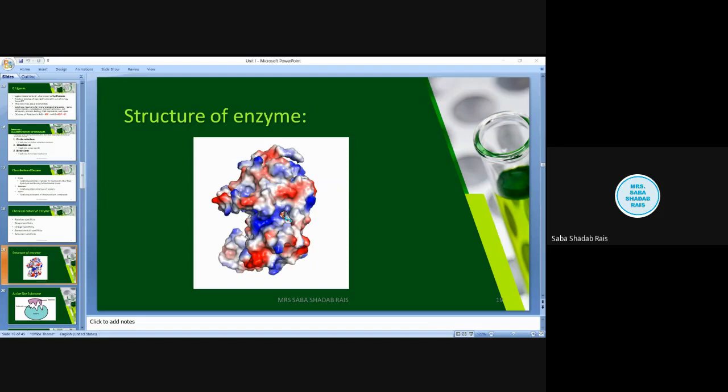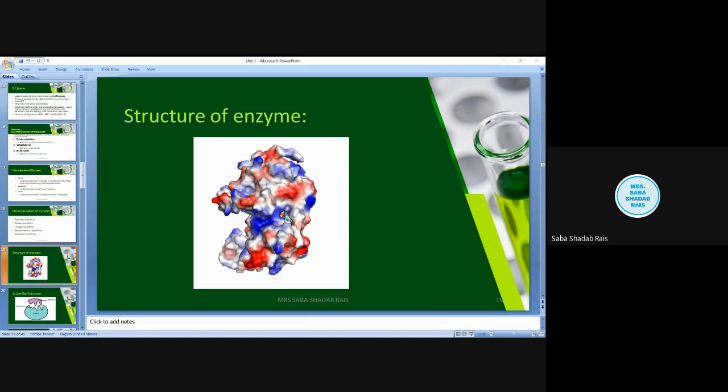Usually these particular vitamins are a large group of the substrate. That's why it is always suggested to take vitamins in appropriate amounts. Because most of the vitamins are the coenzymes for the activity of various enzymes, and when we take them in the appropriate amount, it helps in the metabolism in a proper way.